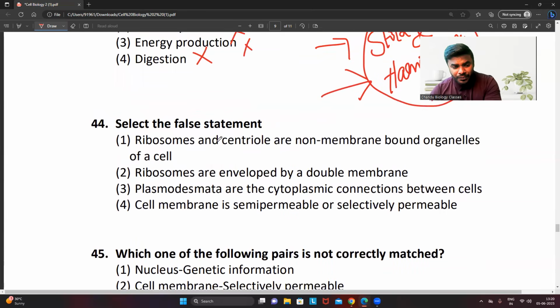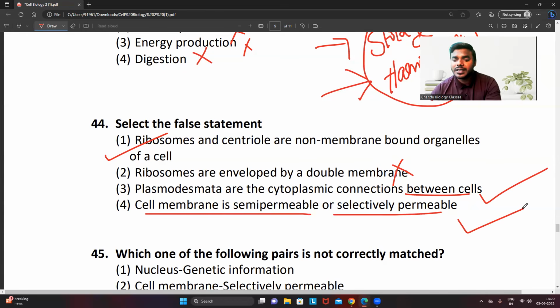Select the false statement. Ribosomes and centrioles are non-membrane bound organelles. Of course, true. Centrioles do not have a membrane, and ribosomes do not have a membrane. This is right. Ribosomes are enveloped by a double membrane. This is wrong, right? Plasmodesmata are the cytoplasmic connections between the cells. Absolutely true. Cell membrane is semi-permeable or selectively permeable. That is also right.